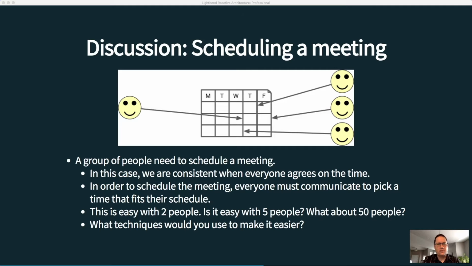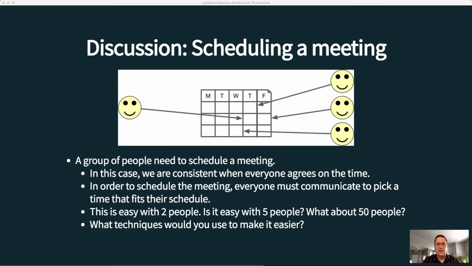The problem we introduce is that one person now becomes a single point of failure and a central bottleneck. If that person becomes unavailable for some reason, then all of a sudden we can't schedule the meeting anymore. If our goal is to make sure that this meeting gets scheduled at all costs, then having one person responsible for it isn't going to work. We need at least some fallbacks. So although we can reduce the amount of communication by introducing a single organizer, we do that at a cost.